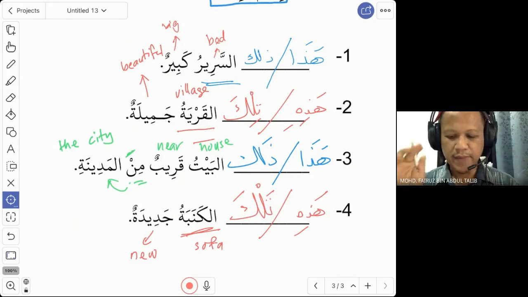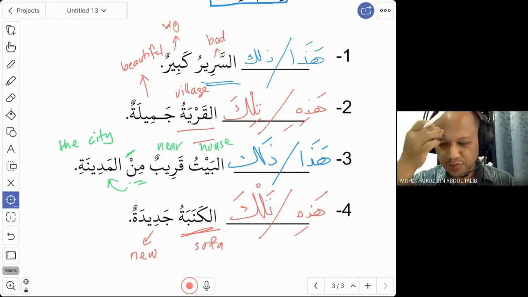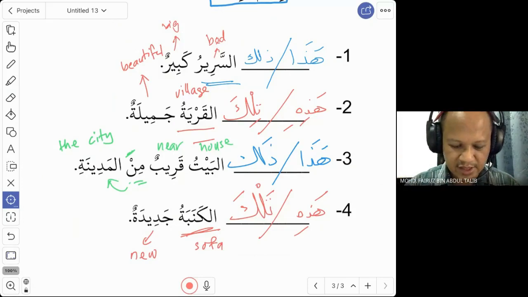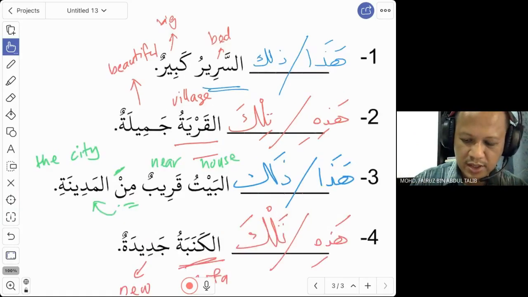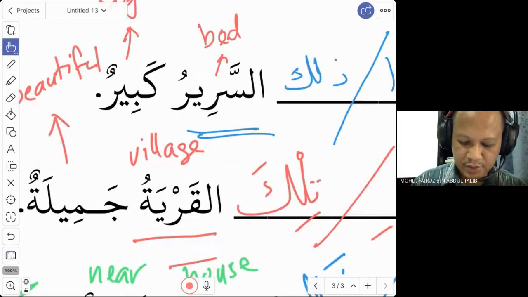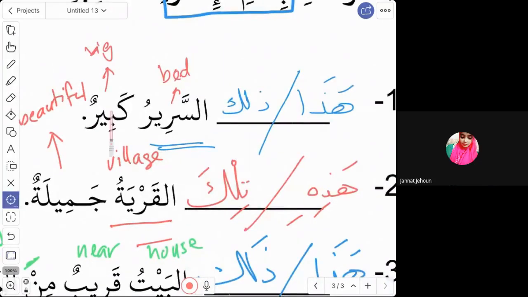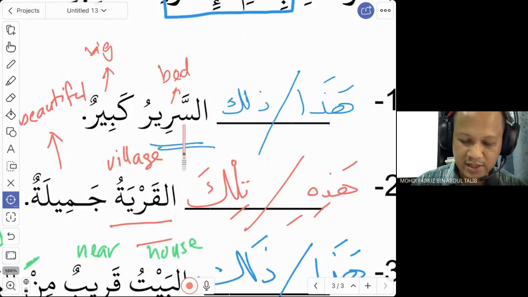Before we go to the next one, go back to these sentences. Now we look at a little bit of grammar. Look at the word kabir, which means big. Which word is it referring to? What is big in the sentence? Sarir, yes, correct. The word kabir here is referring to the word sarir.